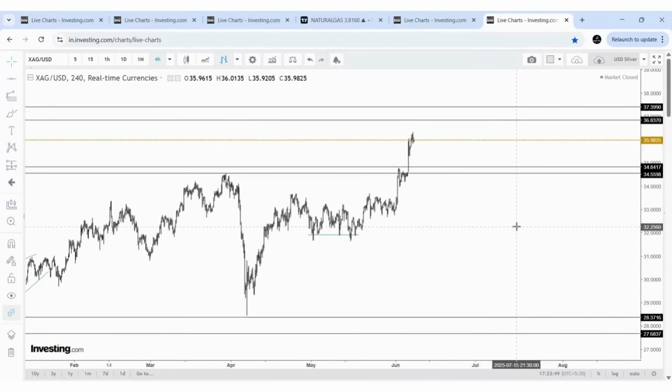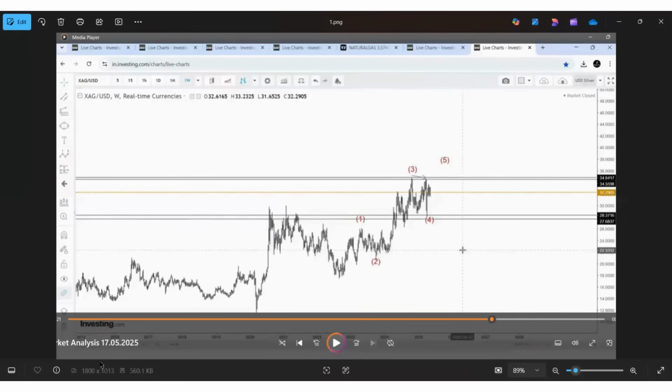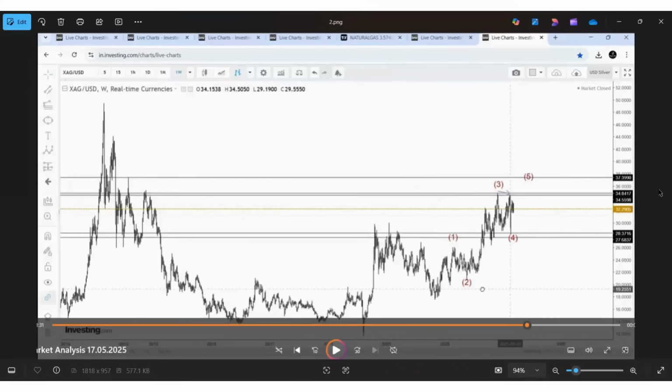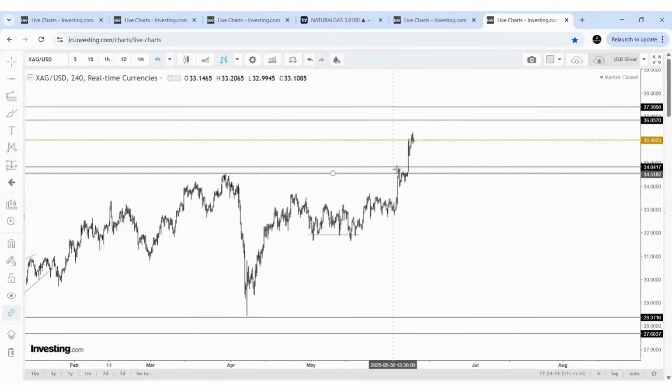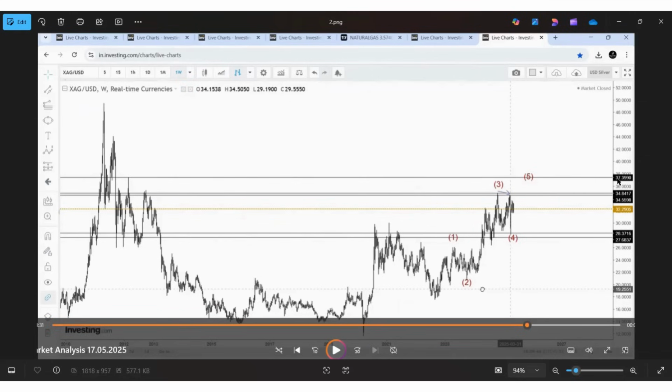See, in silver, this is the chart we discussed on 17th May. One high is pending. 1, 2, 3, 4, 5, and it will become 1, 2, 3. And this is the level we discussed, 37.3990, with a pause in this zone. If you see a small pause there, the price is approaching 37.3990. So nothing has changed.